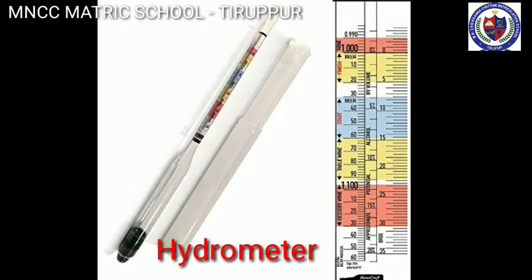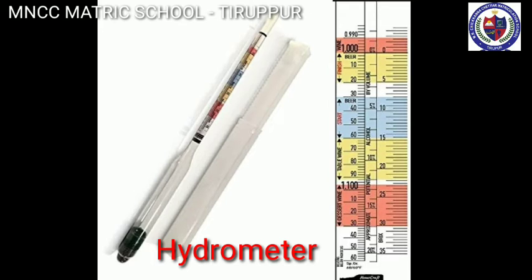Whether an object will sink or float in a liquid is determined by the density of the object compared to the density of the liquid. If the density of the substance is less than the density of the liquid, it will float. Now let's learn about hydrometer. A direct reading instrument used for measuring the density or relative density of the liquid is called hydrometer.